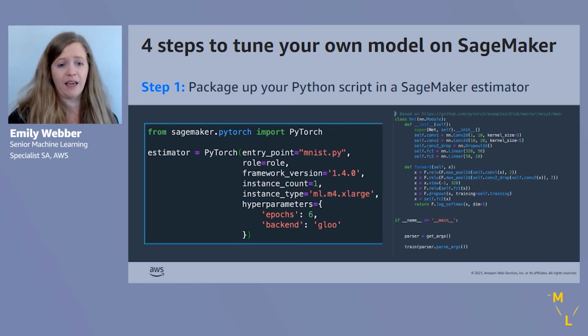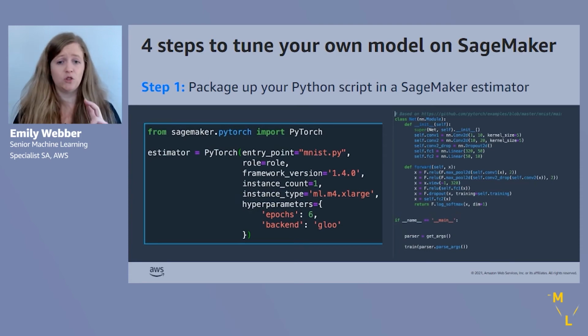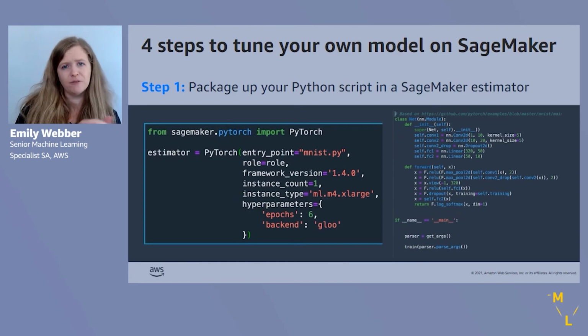So in this case, we're taking a PyTorch container and we're sending in our mnist.py script right here. We have these hyperparameters that we're going to supply as an argument. So we'll supply those hyperparameters. And then over here on the right-hand side of the screen, you can see the model definition. So we have some just generic model that we're defining. And then there's an if name equals main, right?